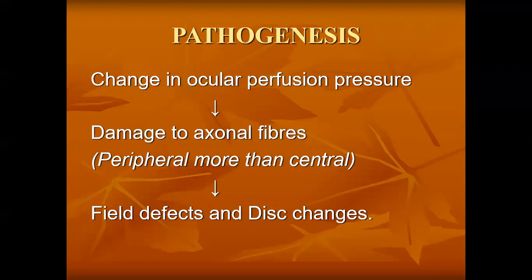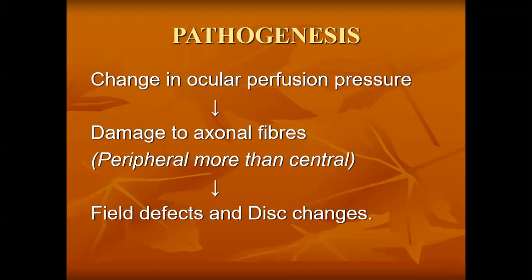Number two, ganglion cell layer. Okay, retinal nerve fiber layer and the ganglion cell layer. Two layers are basically damaged due to decreased perfusion to the eye, and that is caused by raised intraocular pressure. Now, from this definition, you will get one more idea that it is not necessary that the intraocular pressure should be raised in all types of glaucoma in order to have a reduced perfusion pressure.